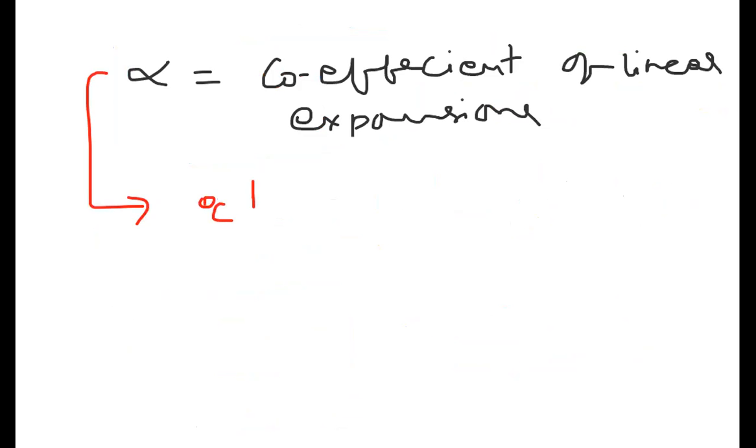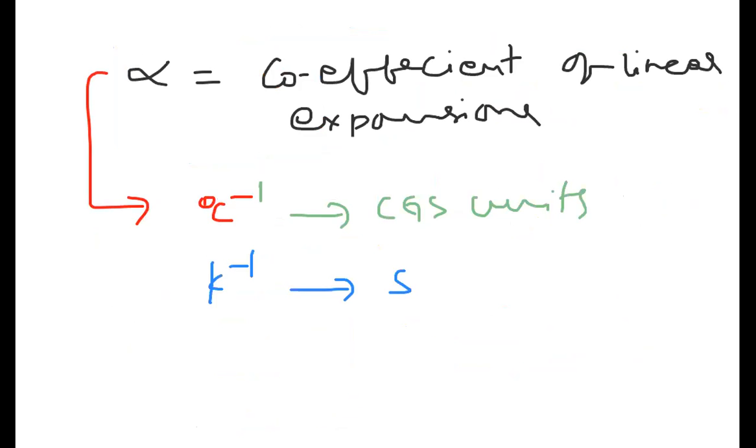Centigrade inverse, this is the CGS unit. And what about SI units? Kelvin inverse. Kelvin inverse is the SI unit and centigrade inverse is the CGS unit. So like that we can take the units for alpha. Alpha units we can take in this way. Fine, so we got the alpha units and understood them.